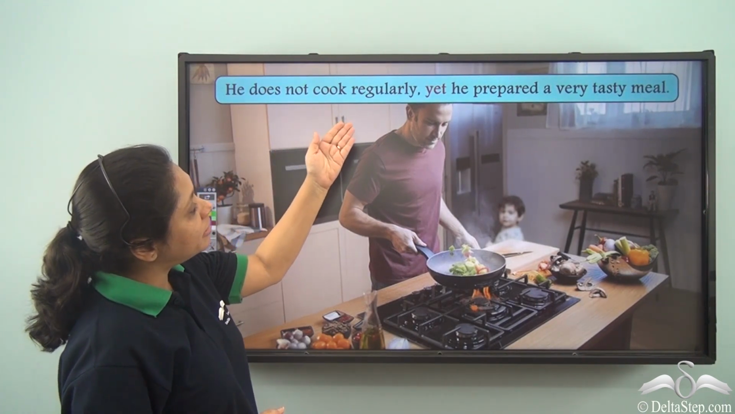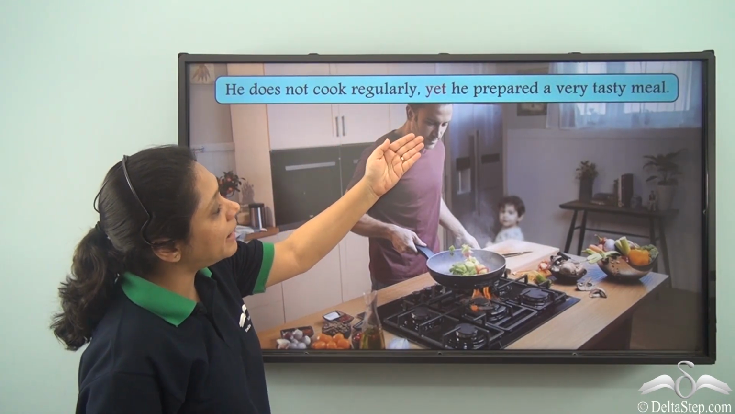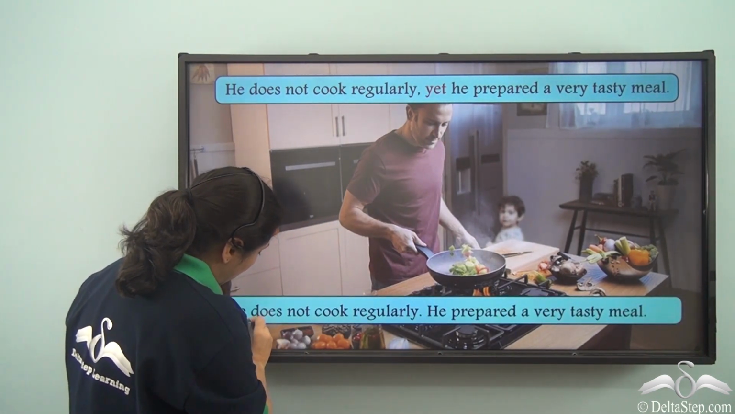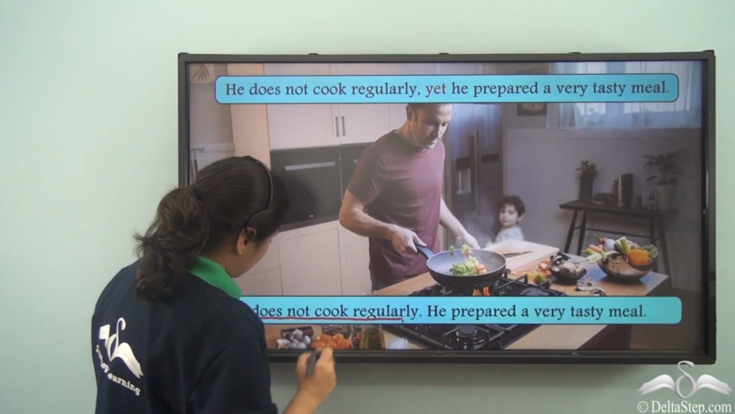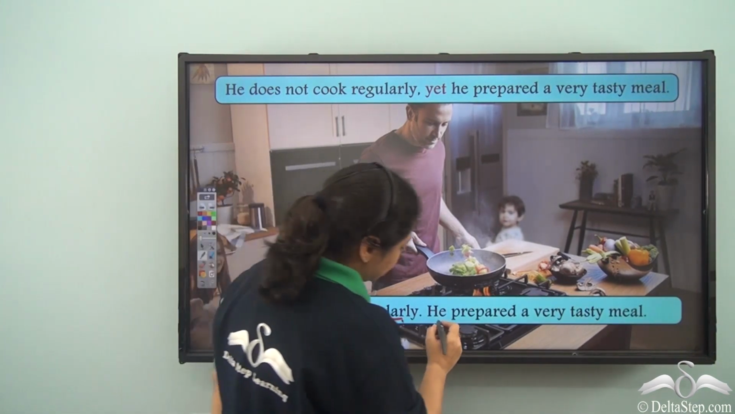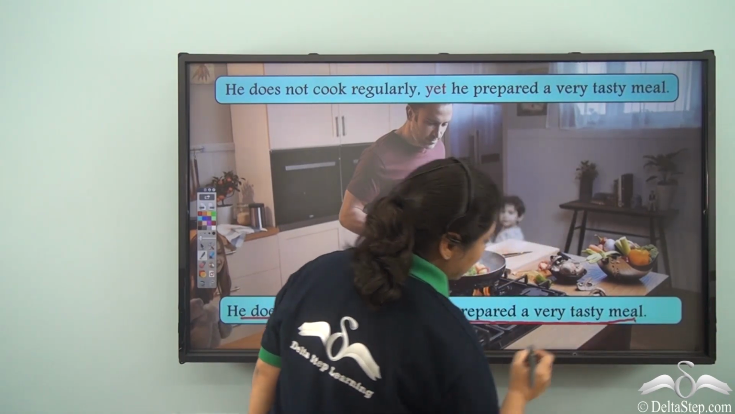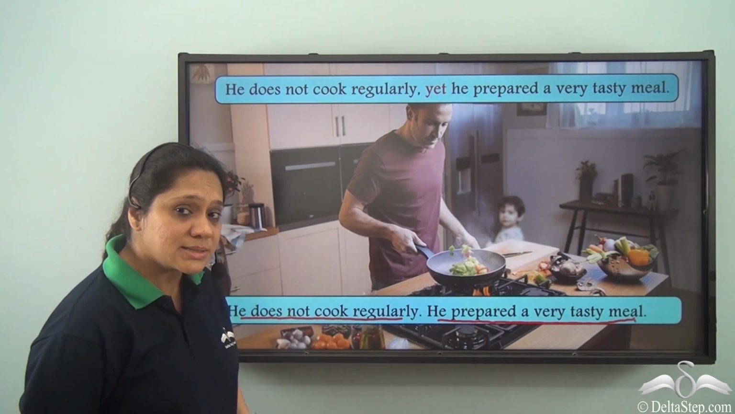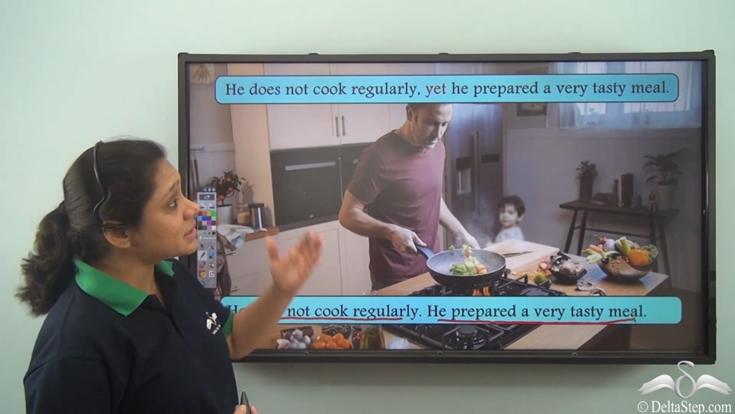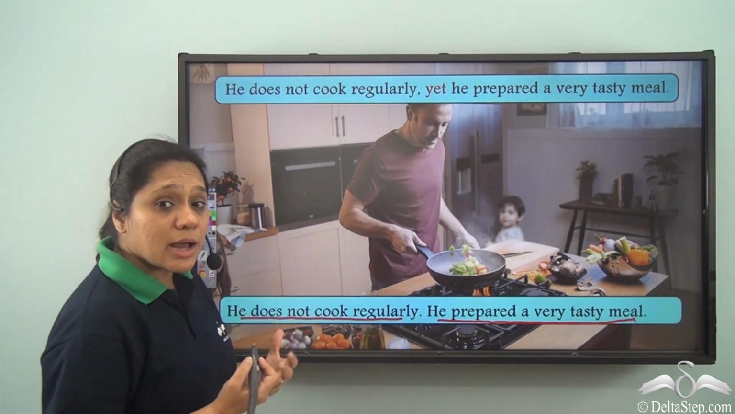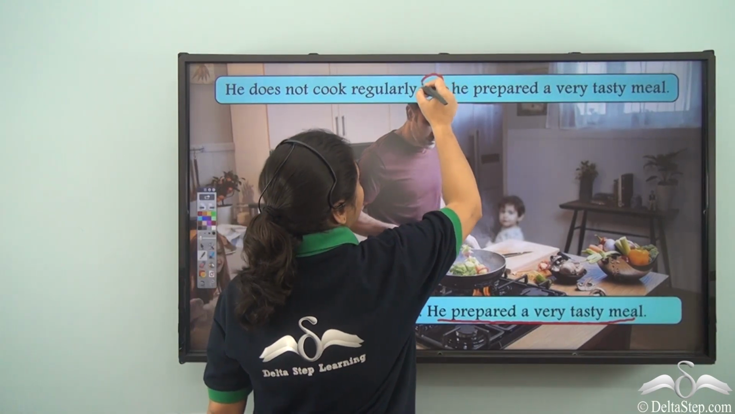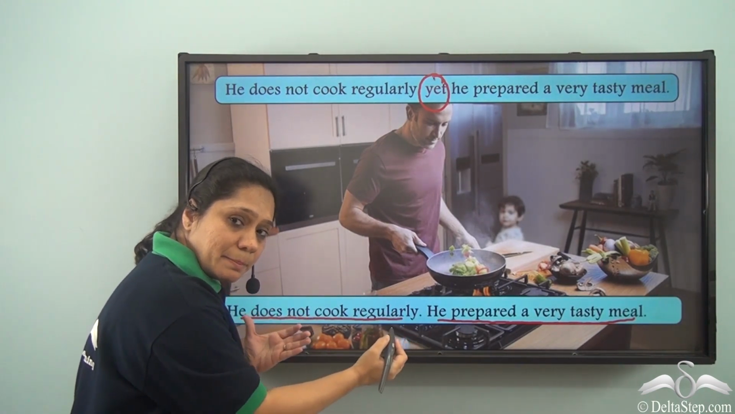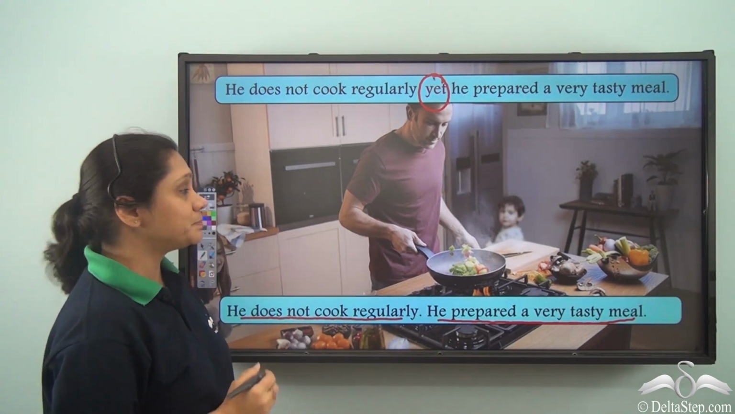He does not cook regularly, yet he prepared a very tasty meal. This sentence is made up of two clauses again. He does not cook regularly. He prepared a very tasty meal. Both these clauses are independent clauses and are equally important in the sentence. They bring out the contrast. So, yet is a coordinating conjunction which is joining the two independent clauses which show contrast.